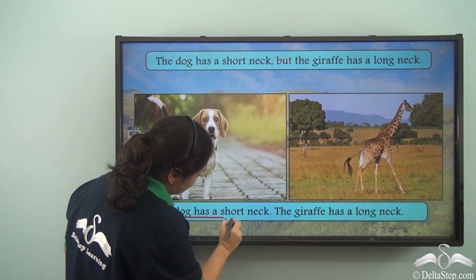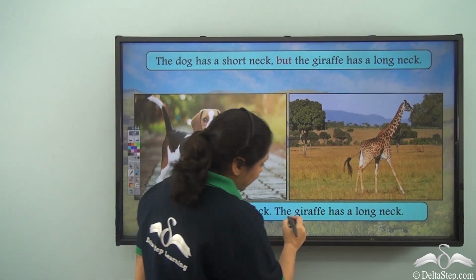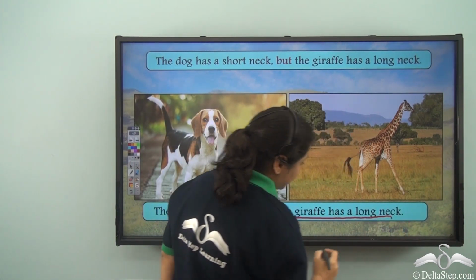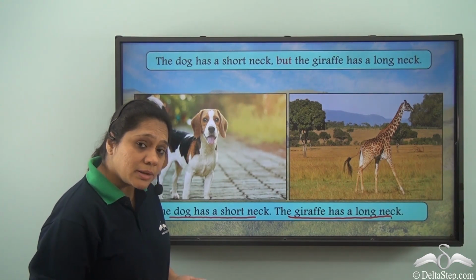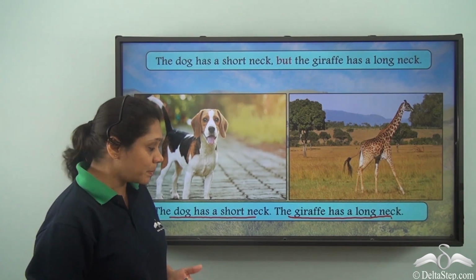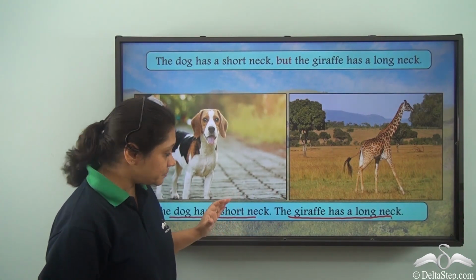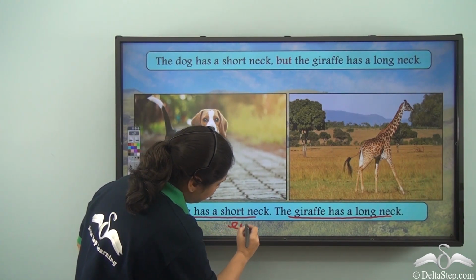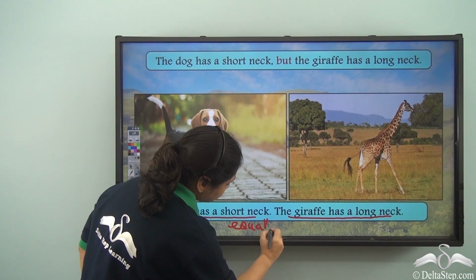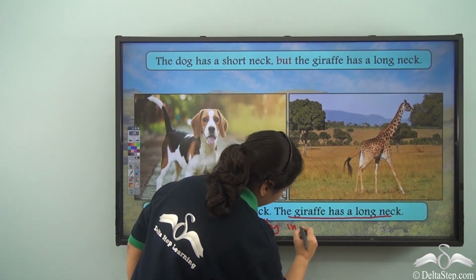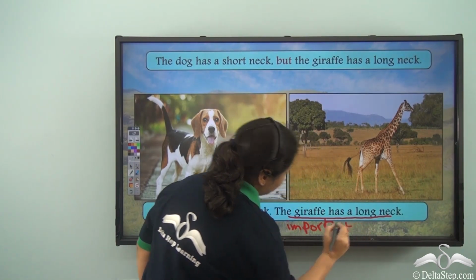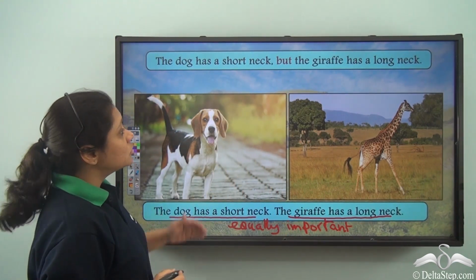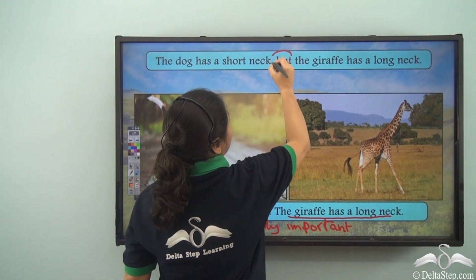Both the clauses, the dog has a short neck, the giraffe has a long neck, are independent clauses because they can stand on their own and make complete sense. These clauses are equally important in this sentence. So, but is a coordinating conjunction.